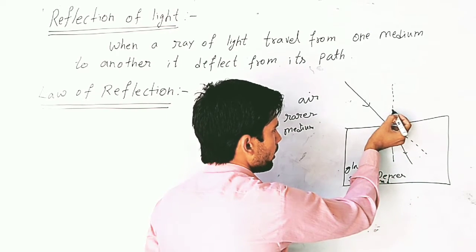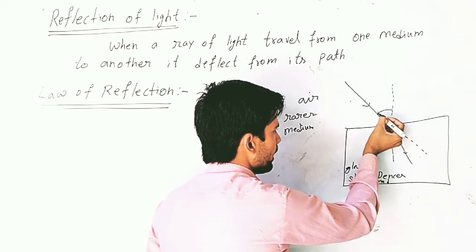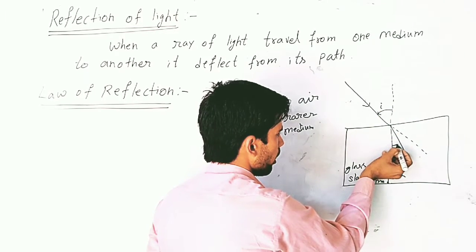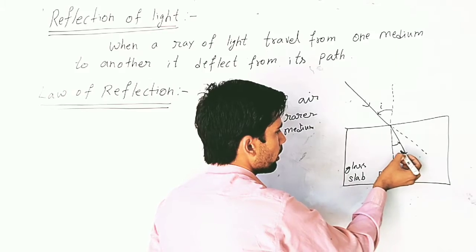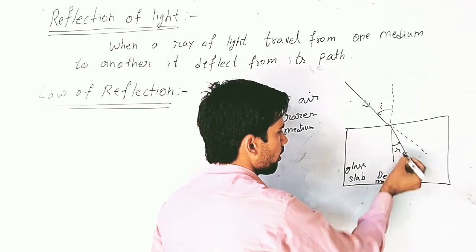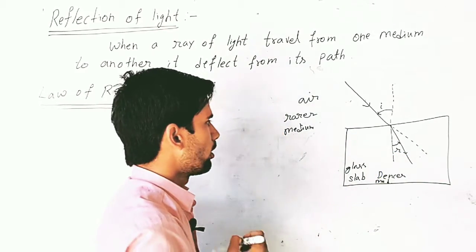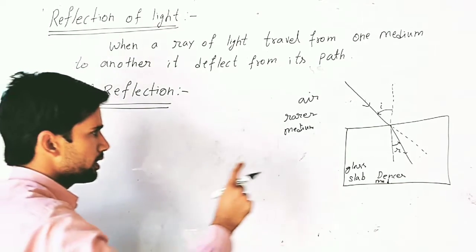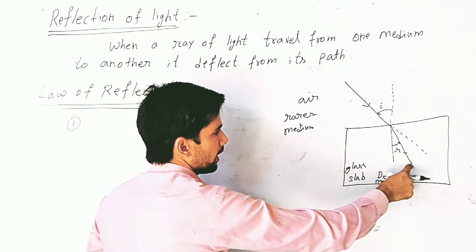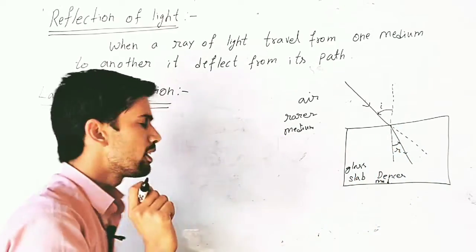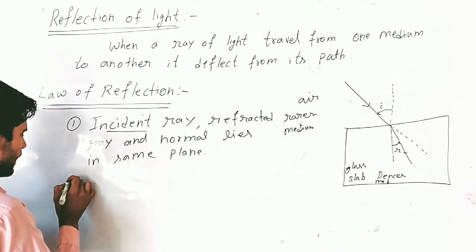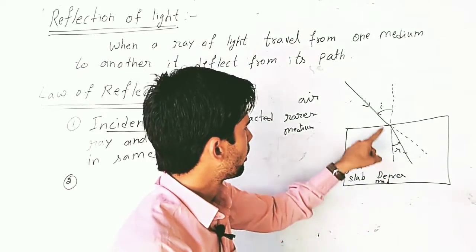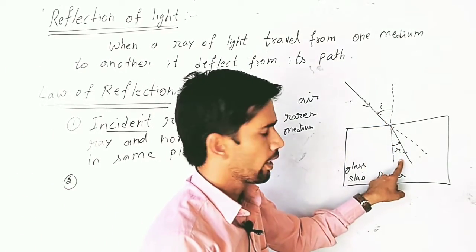The angle between the normal and the incident ray is called the angle of incidence, and the angle between the normal and the refracted ray is called the angle of refraction. Now the law of refraction: first, the incident ray, refracted ray and normal lie in the same plane. And second, angle I is not equal to angle R.